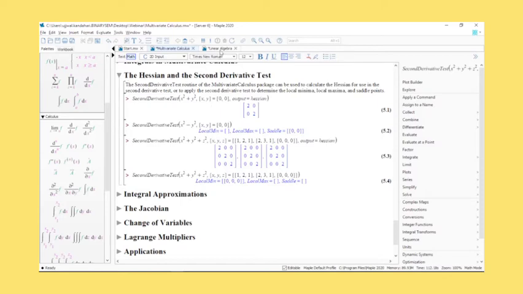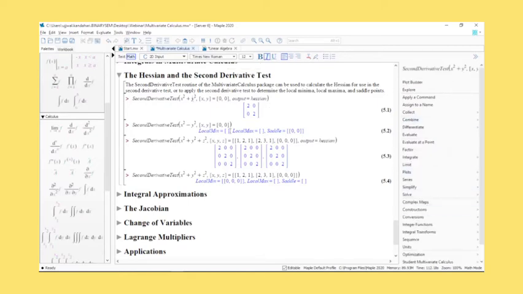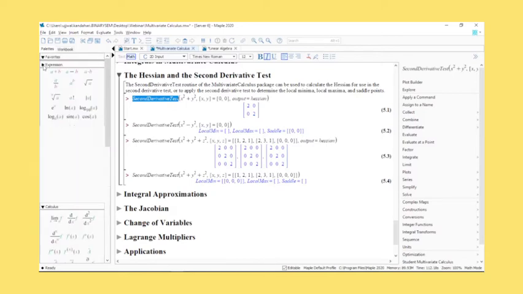I will be covering a little of linear algebra as well. But whatever matrix that you have, if you have an expression, you can get the Hessian matrix from here itself. You have functions to get the Hessian matrix as well. But because you are inside an environment of the second derivative test, you can directly get the output from here itself. Instead of having to use 2 functions in multiple layers, you can do it inside the same function itself.